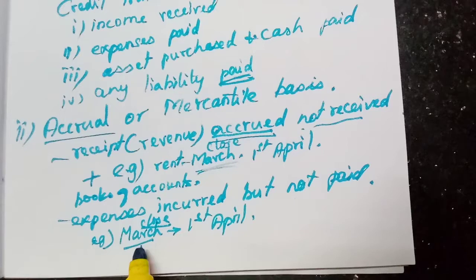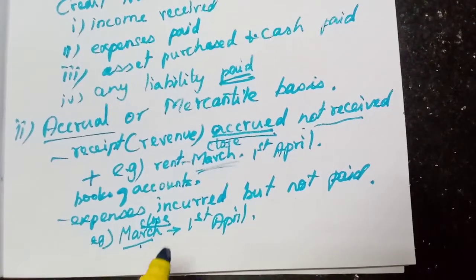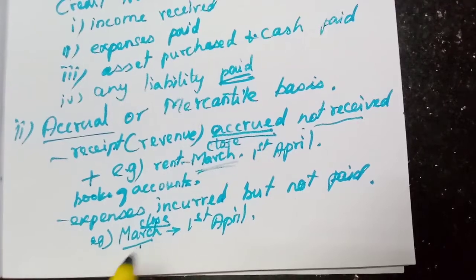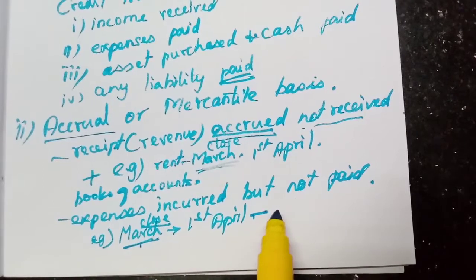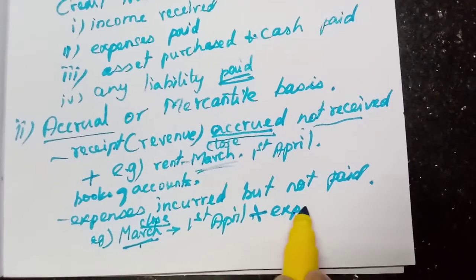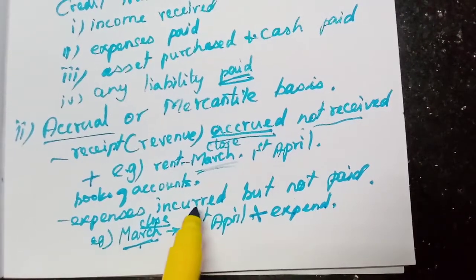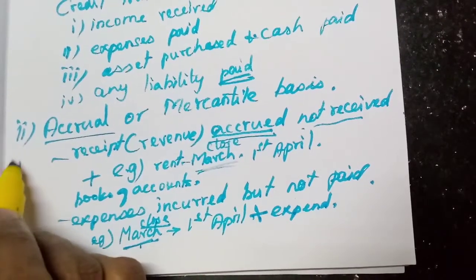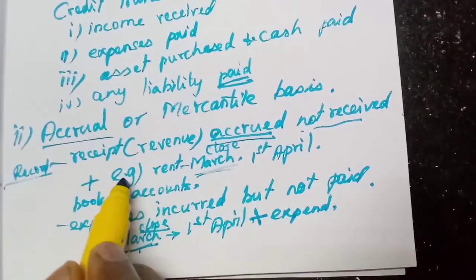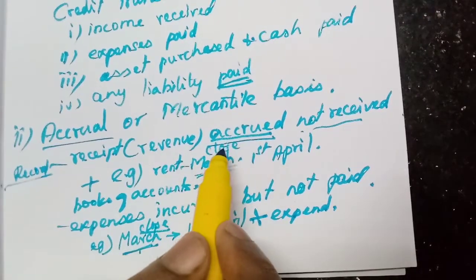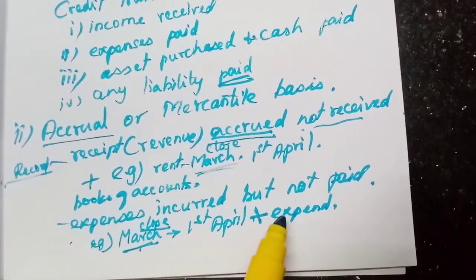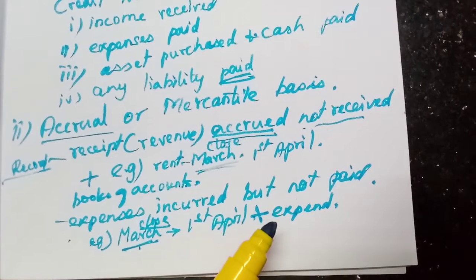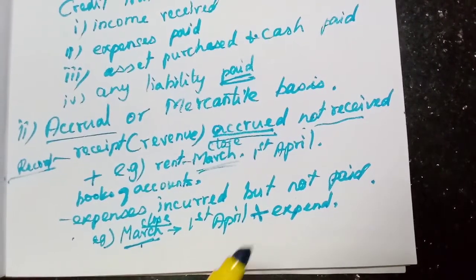So we will take all the expenditure, whether we have paid or not, whether it is related to that particular year, then we will include this in the present year's expenditure. That is, expenses incurred but not paid, we will record. What will we record first? All the receipts or revenue which are accrued but not received, and all the expenses incurred but not paid, will be recorded in the books of accounts.